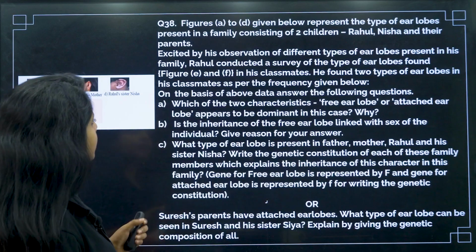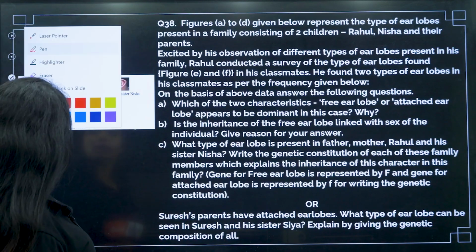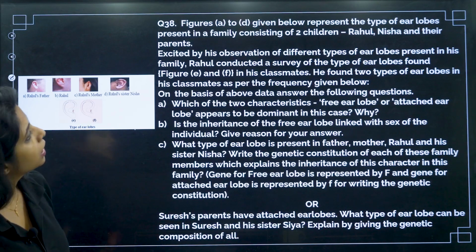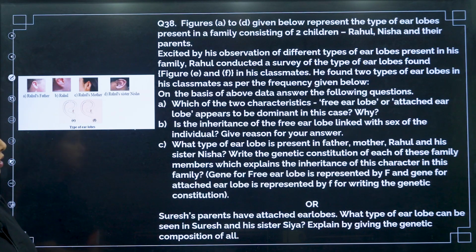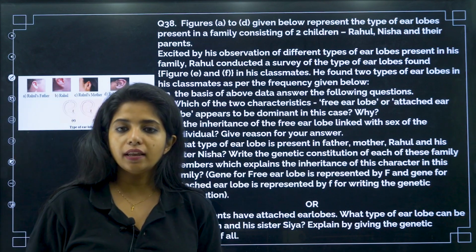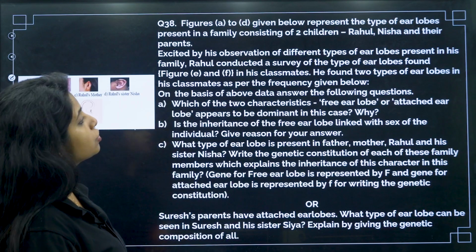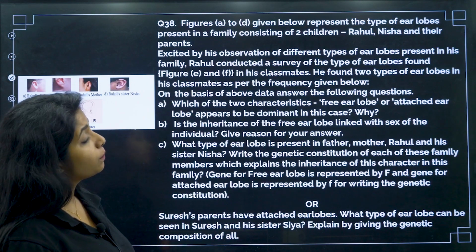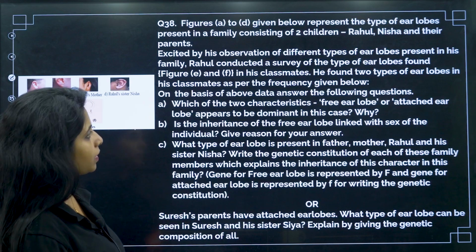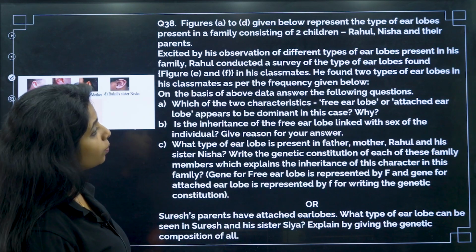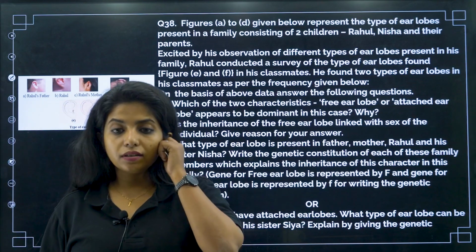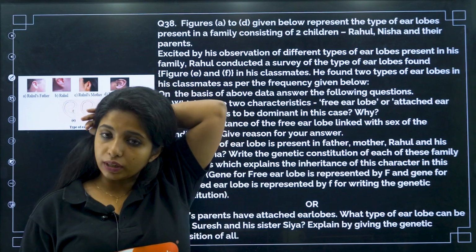Now over here, this is the last question. Figure A to D given below represents the type of earlobes present in a family consisting of 2 children, Rahul and Nisha. So Rahul and Nisha are the children and they have parents. Excited by his observation of different types of earlobes present in the family, Rahul conducted a survey of the type of earlobes found. He did a survey among his classmates. He found 2 types of earlobes in his classmates as per the frequency given below. So basically, there is free earlobe and attached earlobe. That is what he found out.